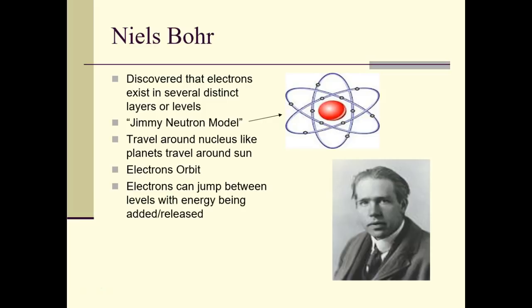All right, now Bohr. This is one you're probably most familiar with because I like to call it the Jimmy Neutron model, because some of you know Jimmy Neutron. He discovered that electrons exist in several distinct layers or levels. They travel around the nucleus like planets, so we have electron orbits. And electrons can jump between levels with energy being added and released. That's what he discovered.